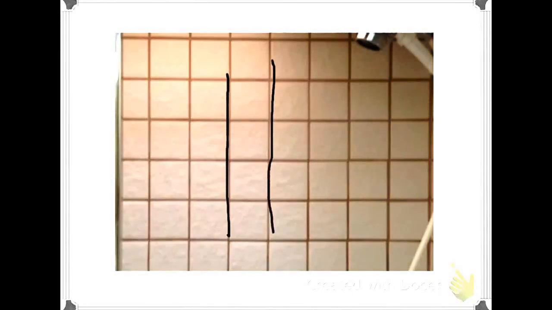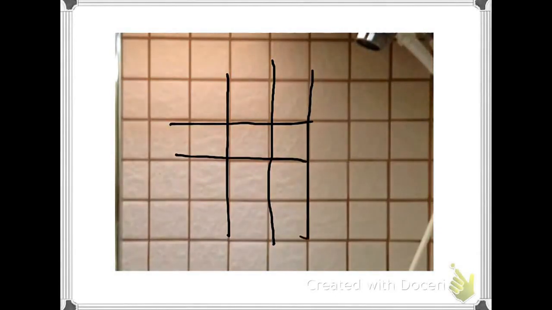I took some pictures from around my house to see what kind of lines there are. This is inside the shower. I see lines. Here are two lines that are parallel, but then when you cross these lines across, they're now intersecting, aren't they? So you could say that there are parallel lines, and you could also say that there are intersecting lines.